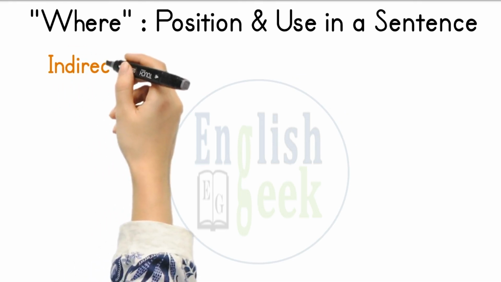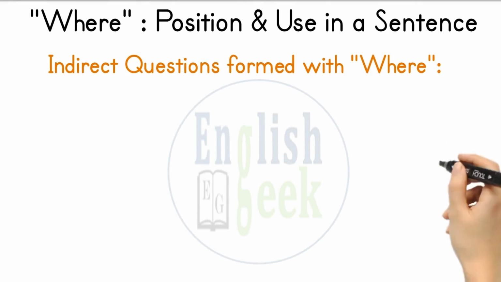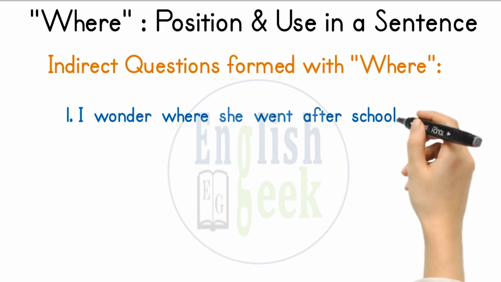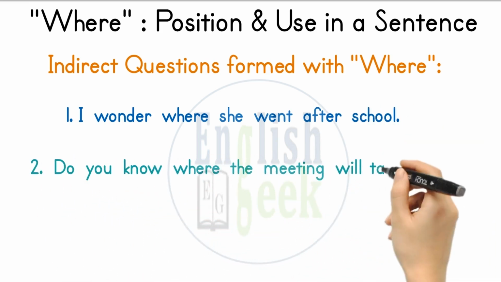Examples of indirect questions formed with the word where. Number 1. I wonder where she went after school. Number 2. Do you know where the meeting will take place?